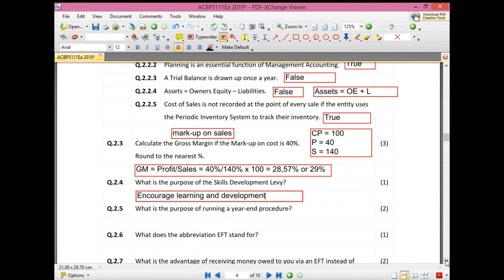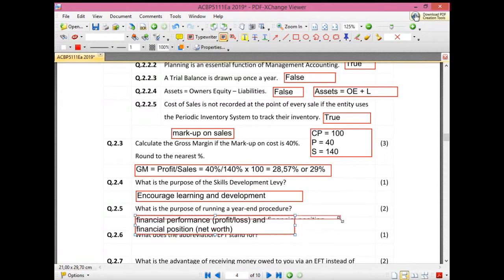Okay, so we look at the performance of the business, but not only the performance. What else do we also look at? Okay, the financial position. So we look at the financial performance, which is the profit or loss, and the financial position, which is our net worth.